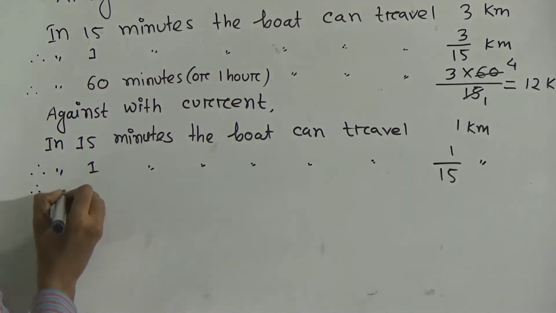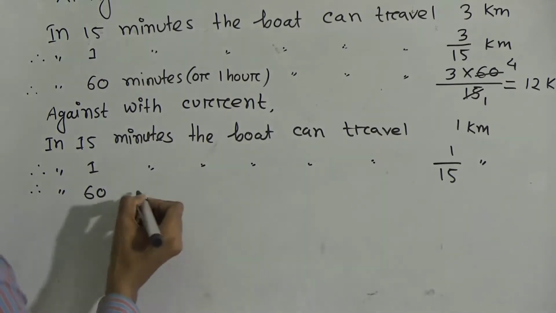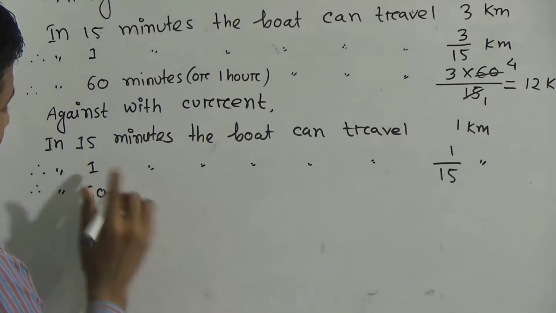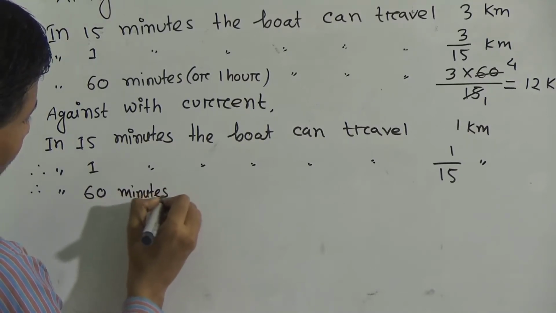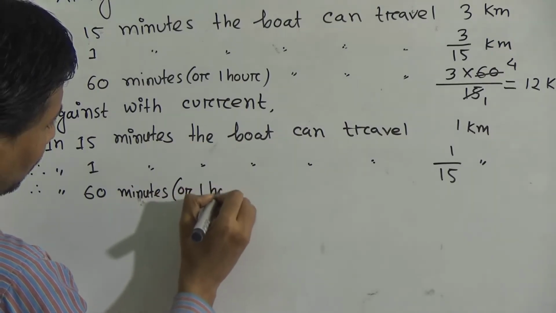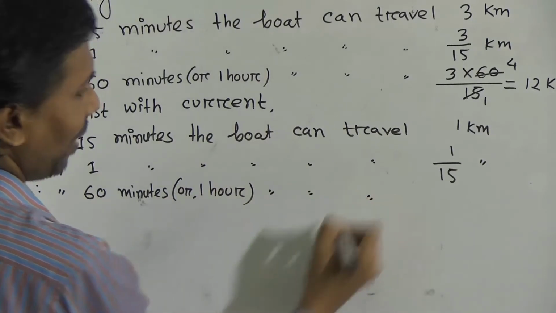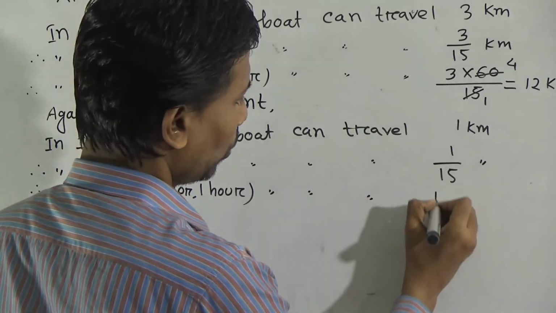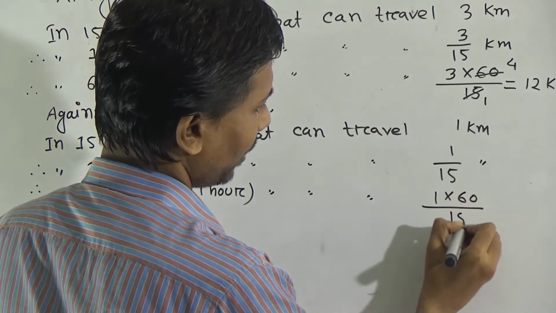Therefore, in 60 minutes or 1 hour, the boat can travel more kilometer, that means 1 into 60 divided by 15.